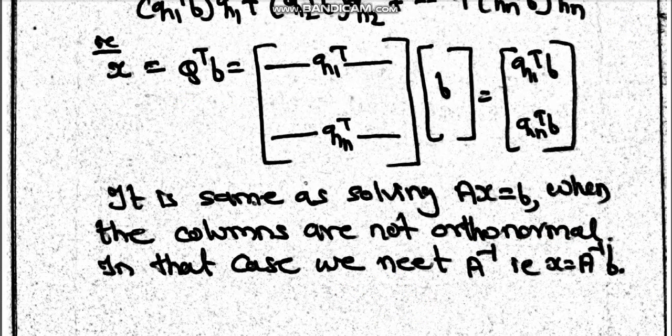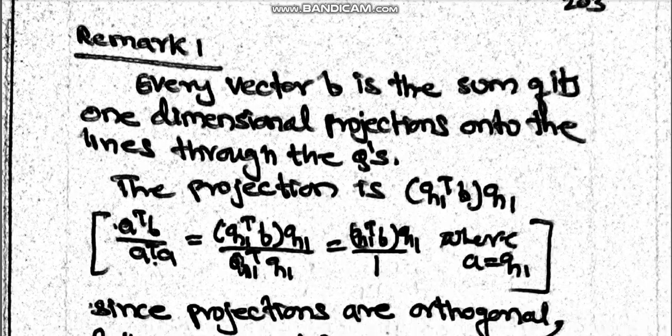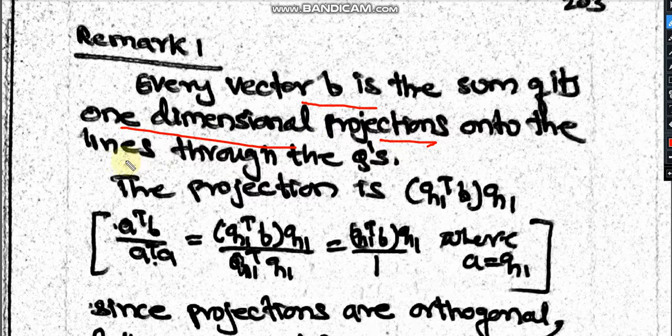Next, I already told you about remark one. In this remark, every vector b is the sum of its one-dimensional projections onto the lines through the q's. So you have a transpose b over a transpose a. This is for your single-dimensional vector. You can treat every vector as a single dimension. That is, for b1 you can treat q1 as a single-dimensional vector, and for b2 you can treat q2 as a single-dimensional vector projected onto the q's.